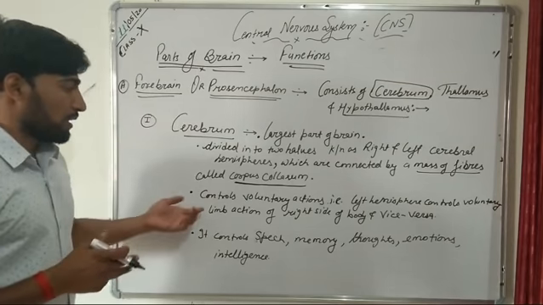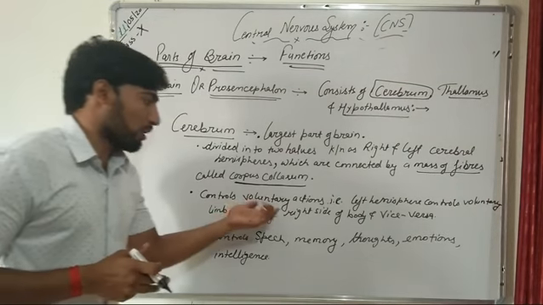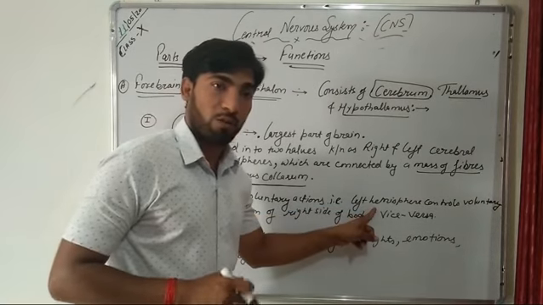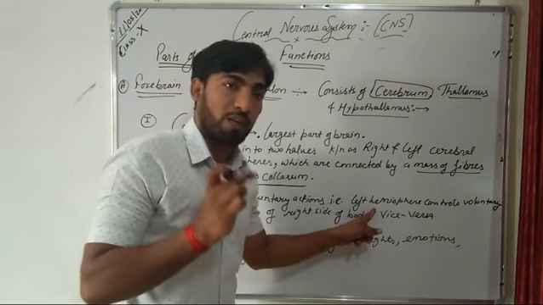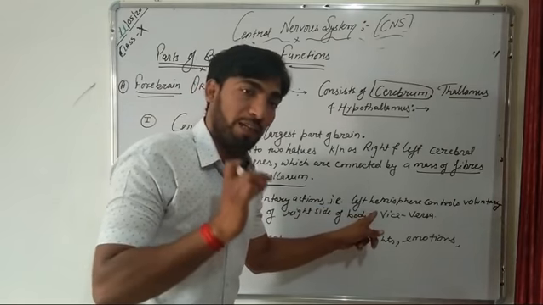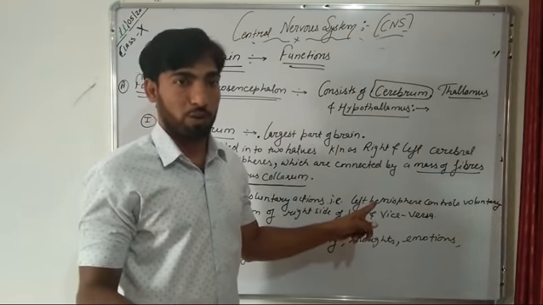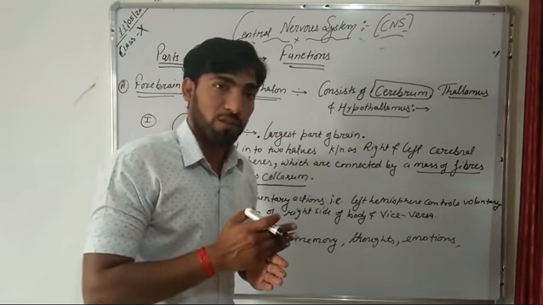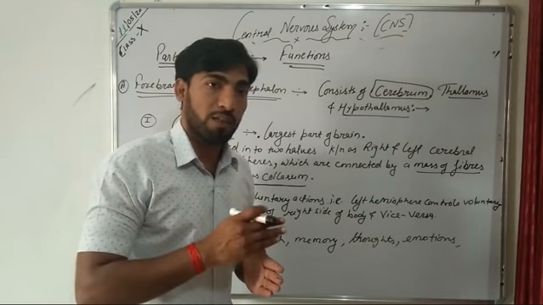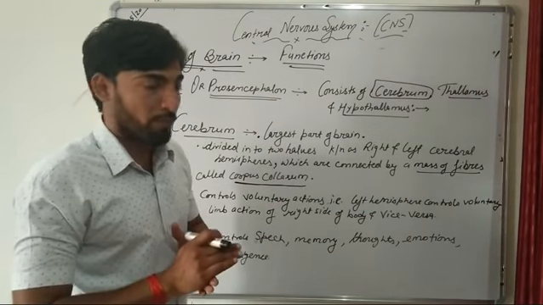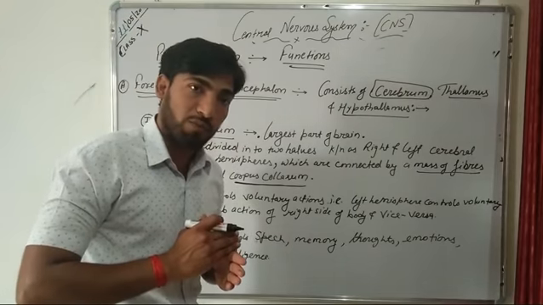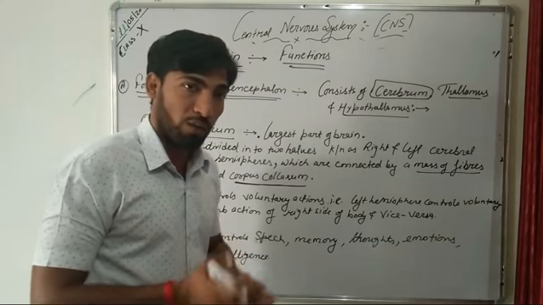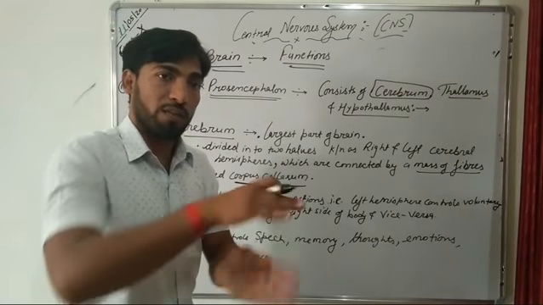That means the left cerebral hemisphere controls the voluntary limb action of the right side of the body, whereas the right cerebral hemisphere controls the voluntary limb action of the left side of the body, that is vice versa.